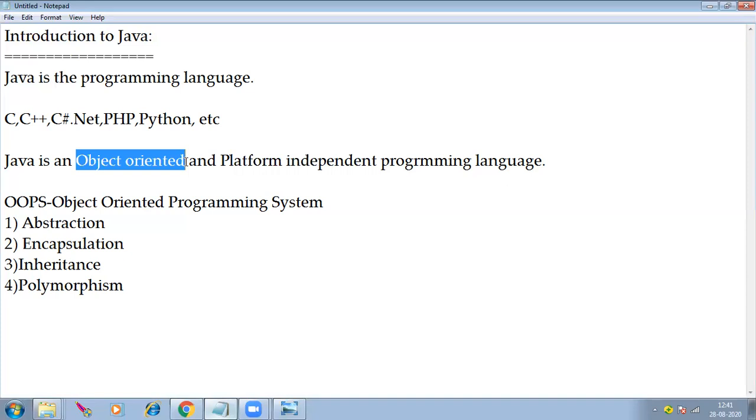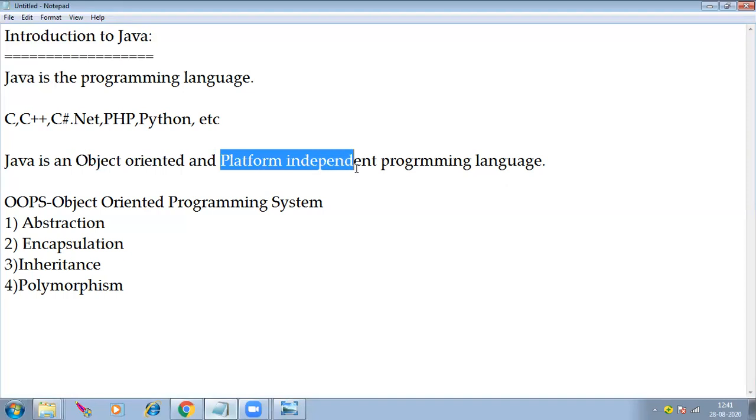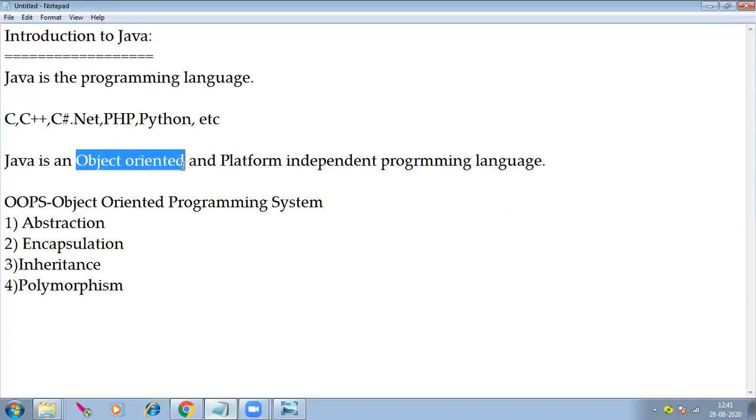C is a procedure oriented programming language. In that video I explain the difference between the two. I'm going to give the link in the description box, so you can watch it for more details. This link also I'm going to provide in the description box, so you can read more about platform independence, object oriented programming, and procedure oriented programming.